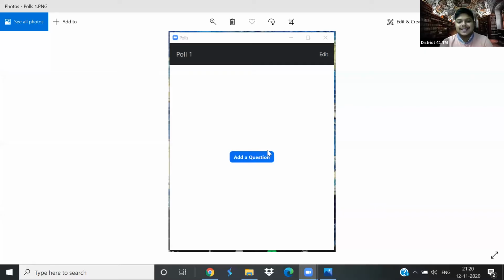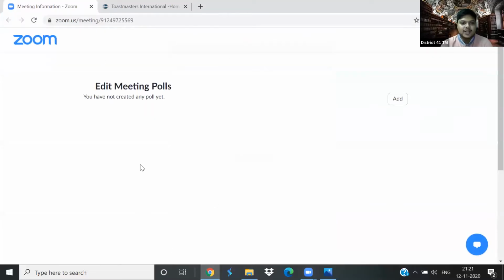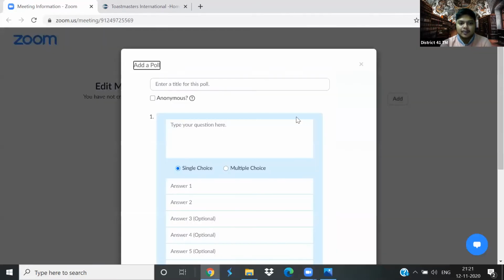So I click on this add question. What will happen? Since I am the host, when I click on add question, I go to this particular website. Since I am logged into this account, I automatically get to this place and I can add polls.